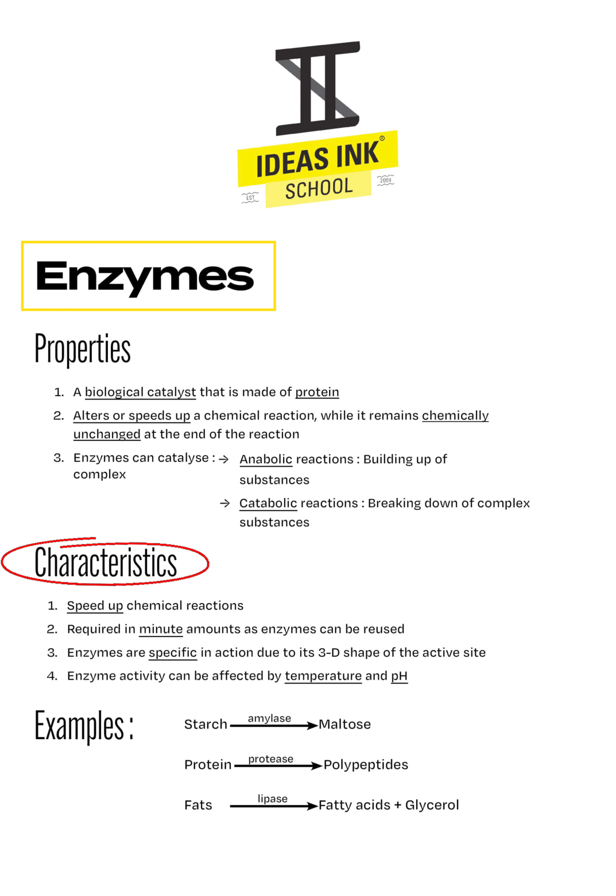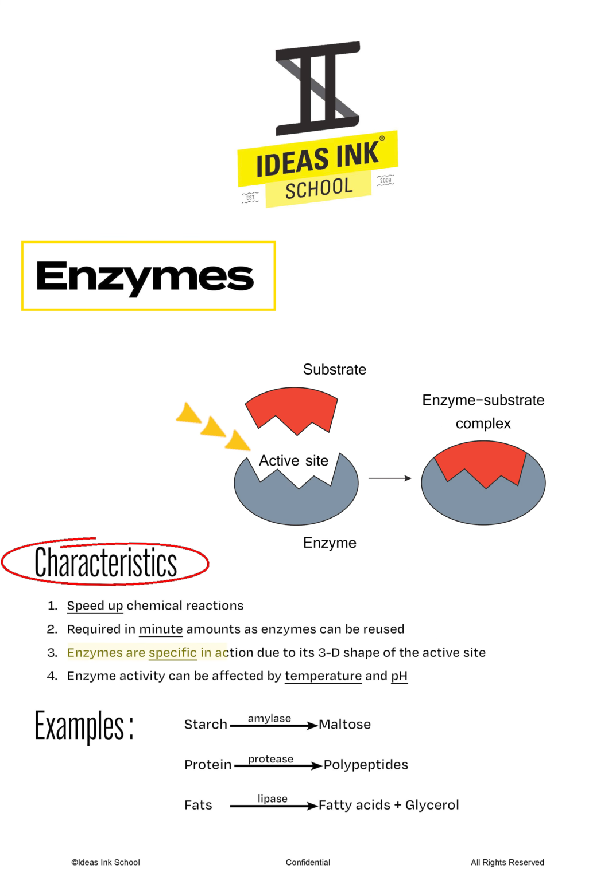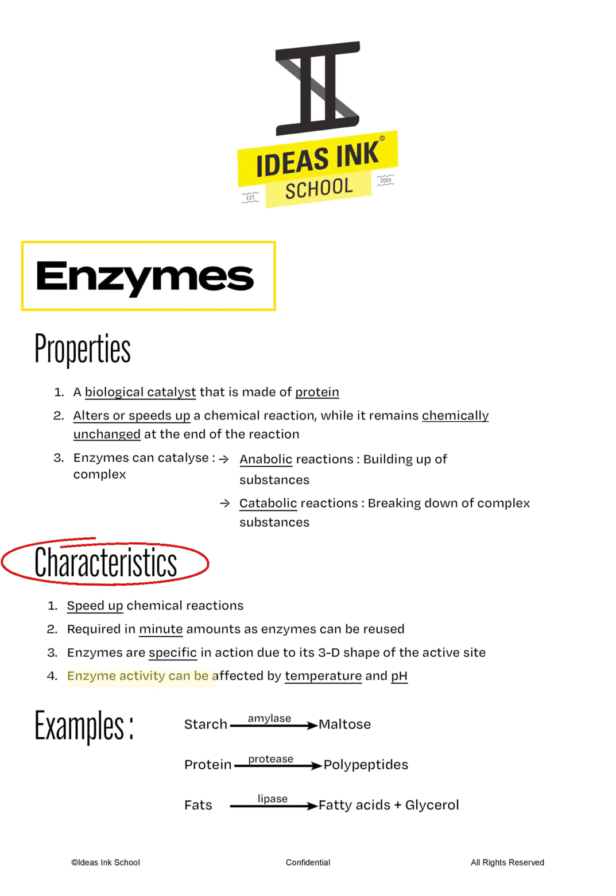Next, let's discuss the characteristics of enzymes. As mentioned previously, enzymes can speed up chemical reactions. And since enzymes remain chemically unchanged at the end of the reaction, they are only required in small amounts as they can be reused. The next characteristic of enzymes is that they are very specific in their action due to the specific 3D shape of their active site. The active site is an area on the enzyme where the substrate can dock in to form an enzyme-substrate complex. Lastly, enzyme activity can be affected by changes in temperature and pH.